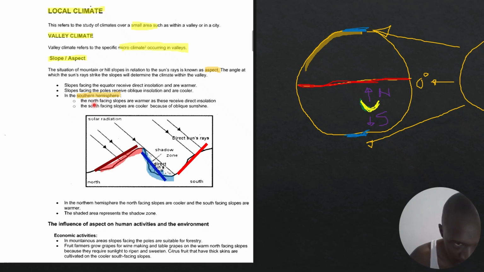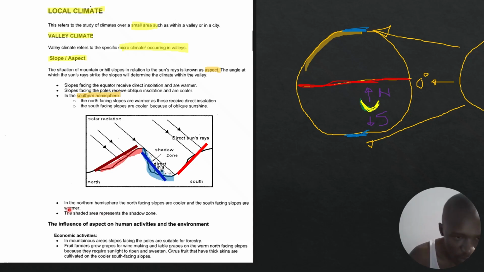In the southern hemisphere, the north facing slopes are warmer. Look at this. The north facing slopes are going to be warmer. The south facing slopes are going to be cooler. You see they are facing towards the poles. They receive oblique insolation. Okay.